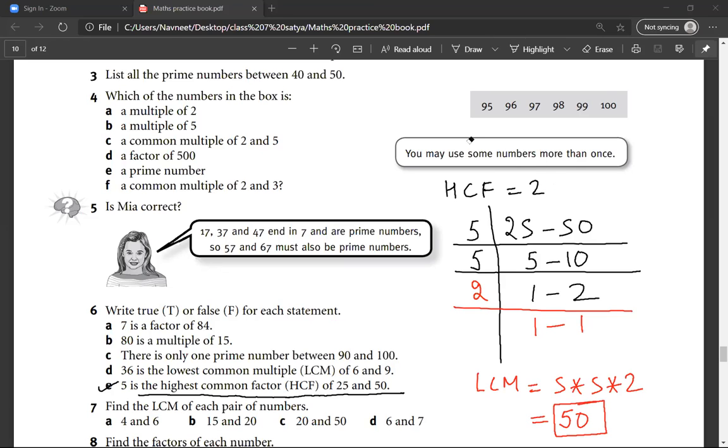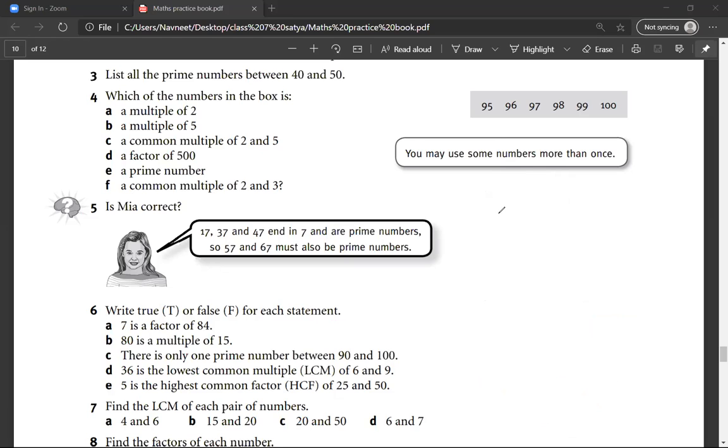Satya, have you understood? Yes. The HCF would be the product of the common factors, so 5 into 5, this is the HCF. But if I had to find the LCM, you go on till you find 1. So it would be 5 into 5, 25, 25 into 2, 50. Is there a problem? No, sir.